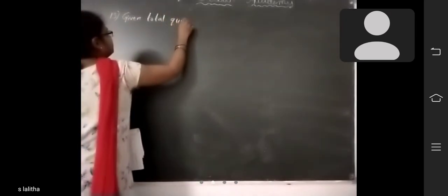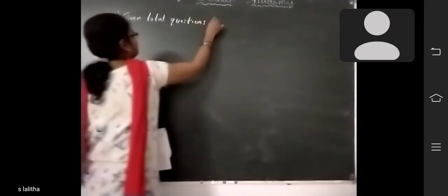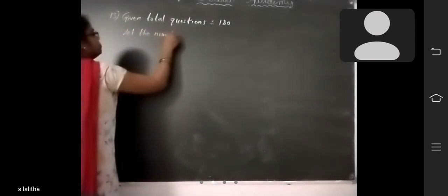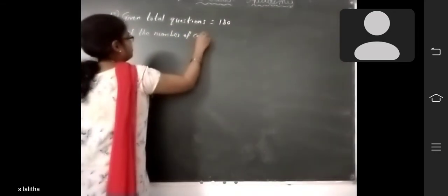So what is given here? Given total questions equal to 180. Total questions 180. We don't know how many correct answers. Okay. Let the number of correct answers equal x. We don't know. That's why we are taking x.